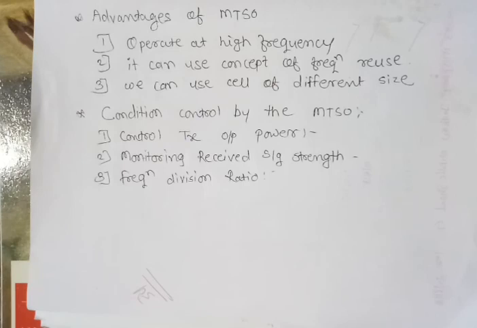After that the third is the frequency division ratio. We know that the numbers are loaded into the frequency divider block of the frequency synthesizer. The MTSO logic section sends the number corresponding to the frequency to the frequency synthesizer, and by analyzing the frequency range we can check whether it is the transmitter frequency or the receiving channel frequency. These are the simple 3 steps which are controlled by the MTSO.